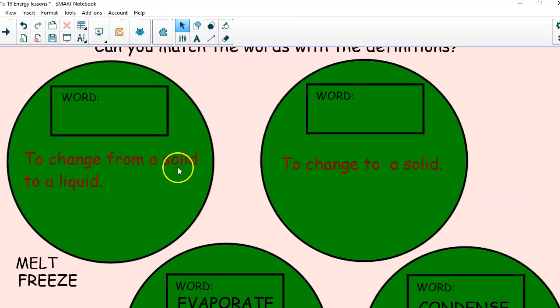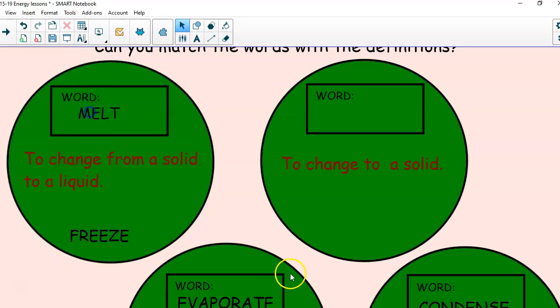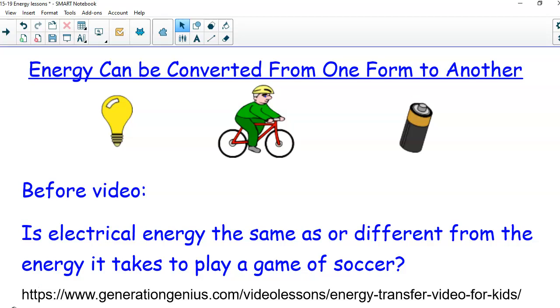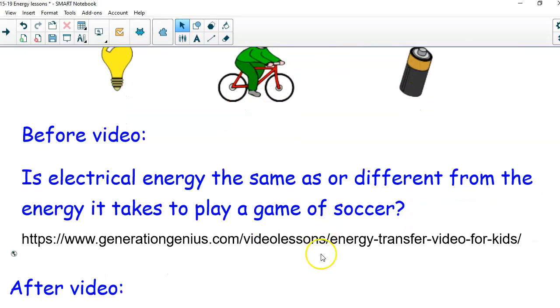Now to change from a solid to a liquid, so think of an ice cube changing to a liquid, well, that is melt. And to change to a solid for water is to freeze. Now energy can be converted from one form to another. And so you are going to watch this Generation Genius video called Energy Transfer.